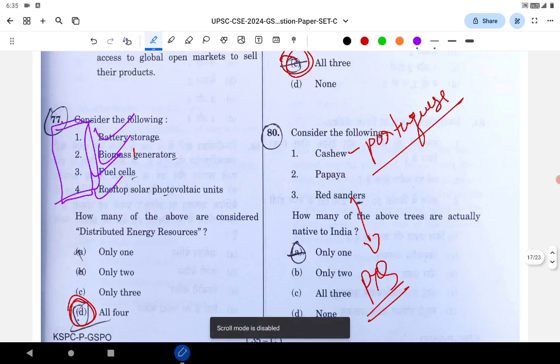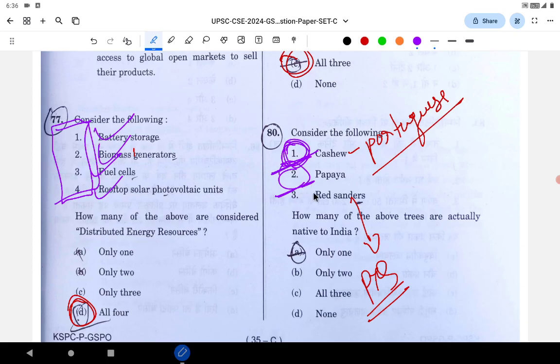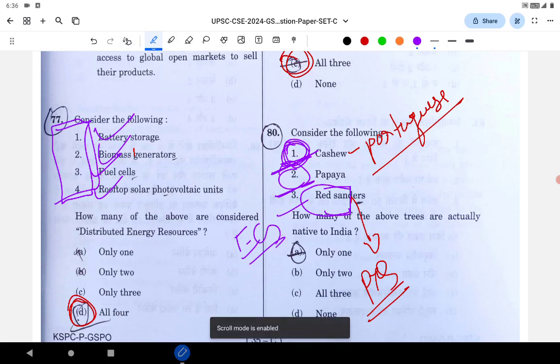Which of the following is native to India? Cashew, you know that many times UPSC has asked, it was introduced by the Portuguese. UPSC has asked it in the PYQ. Even papaya is not native to India, only red sanders. Red sanders is also a PYQ question. It is native to the Eastern Ghats of India. So again you can solve this question using the PYQ.